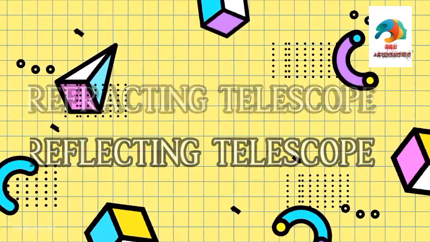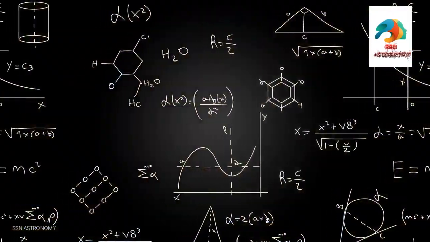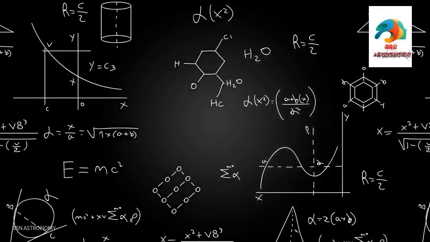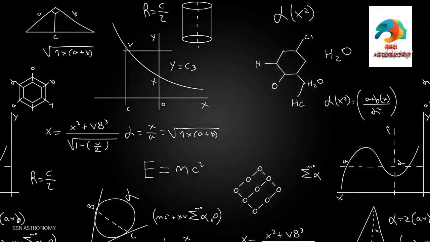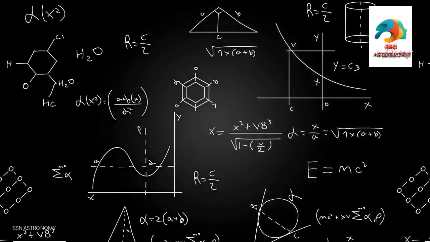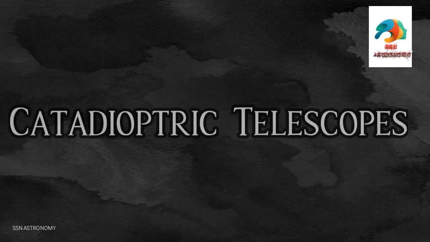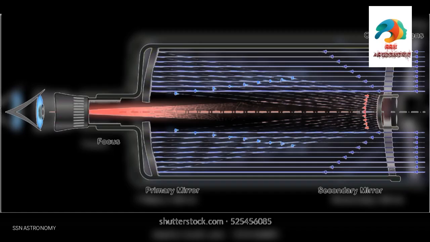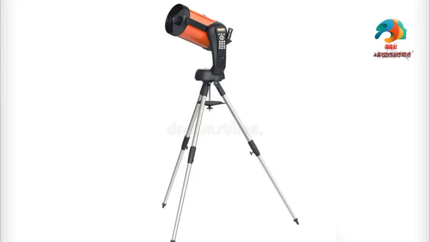Apart from refracting and reflecting telescopes, there is also one type of telescope which is the combination of both refracting and reflecting telescopes. Such a telescope is known as a catadioptric telescope. Basically, catadioptric telescopes are optical telescopes that use both lenses and mirrors to create an image.